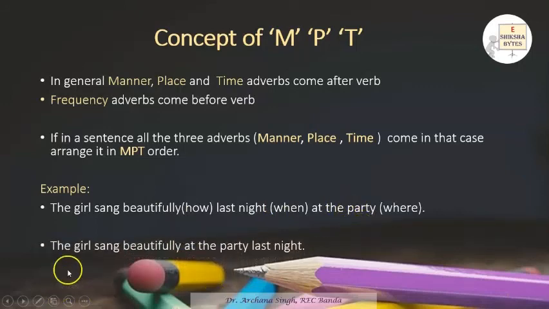So this sentence is incorrect. Now let's take the same thing and try to correct the order so that our sentence becomes grammatically correct. The girl sang beautifully. This much is correct. Beautifully is the manner, how the girl sang. Then P, that is place, we have to give first: at the party, and then the time. So here the concept of MPT is followed. The sentence is correct: the girl sang beautifully at the party last night. I feel now the concept of MPT is clear to all of you.